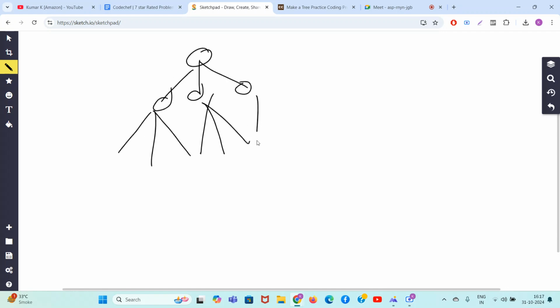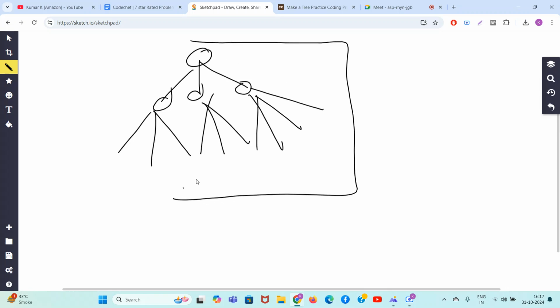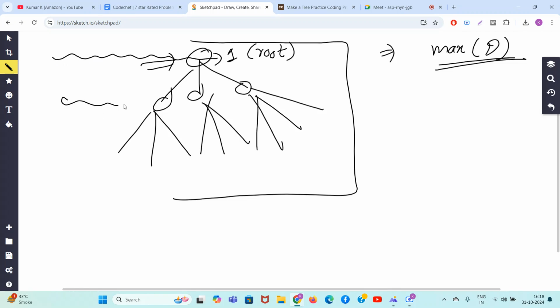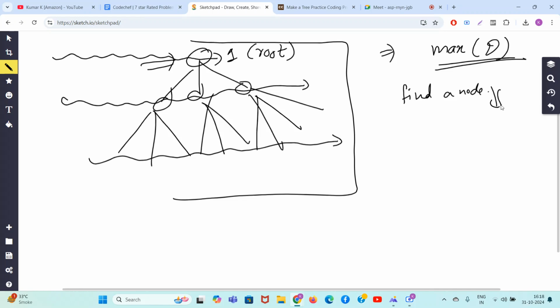What will you do, guys? You are given a tree like this. First, you will find all the nodes whose degree is maximum, degree d, and assume that one is the root node of the tree, and start doing BFS. First you will travel this node, then all the nodes on the second level, then all the nodes on the third level. Whenever you find a node whose degree is d, what will you do?